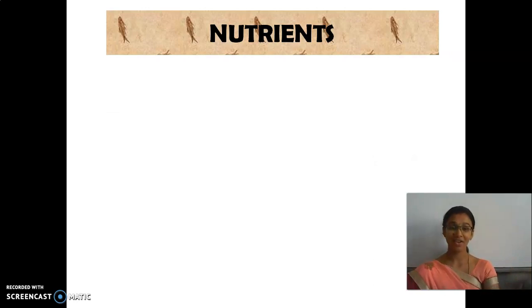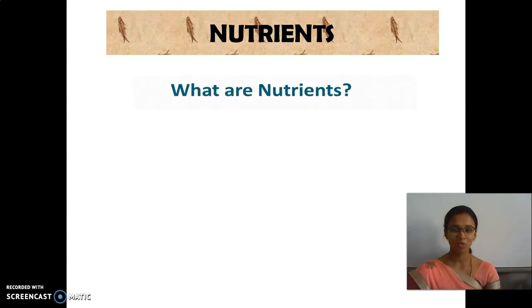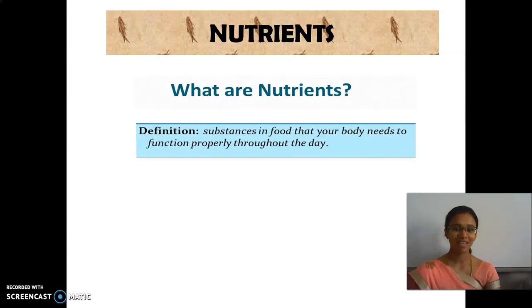First we are going to have the introduction. Nutrients. First, what is meant by nutrients? Where do we get these nutrients? Come on fast, tell me. What is meant by nutrients? Louder. Very good. It is nothing but the components which are present in the food. The components which are present in the food are called nutrients.